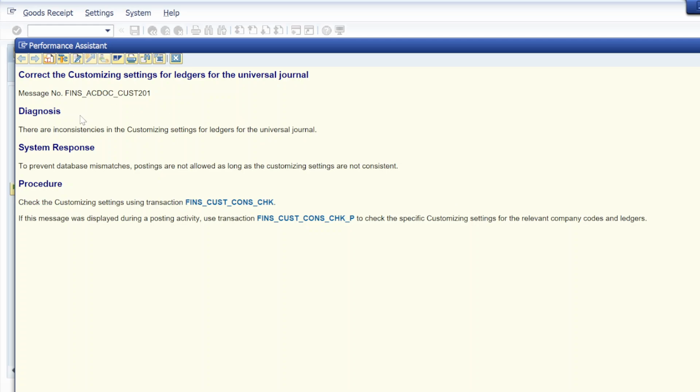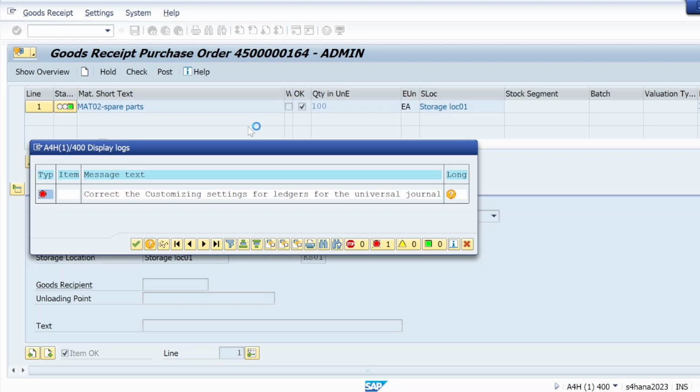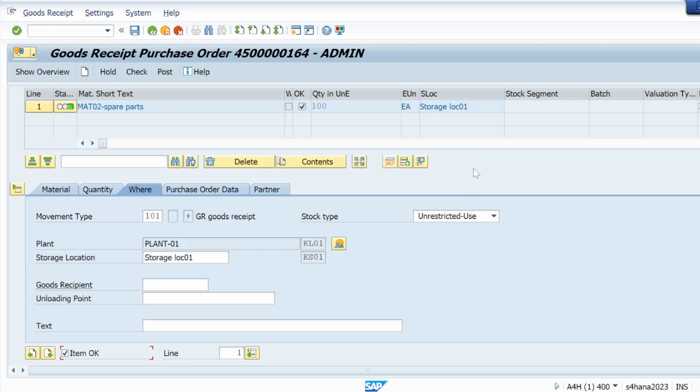Now one new ticket I'm getting. Correct the customizing setting for ledger for universal general. That's also a FICO side ticket. Okay, ledger. So that also we have to see in our Google. We can search it out and we can resolve. Okay, so that we will see in the next session.